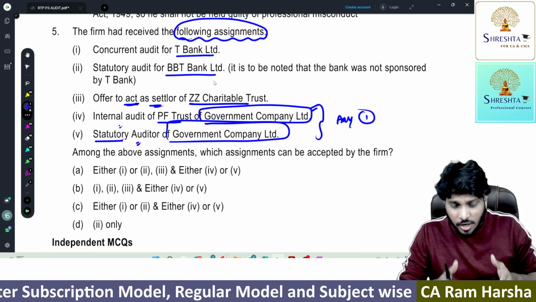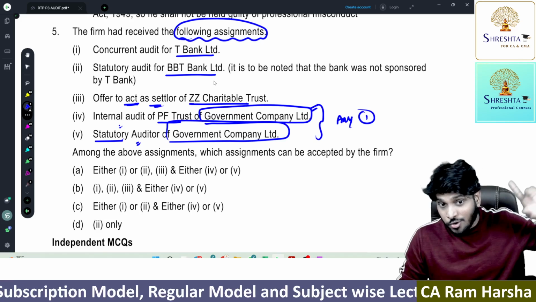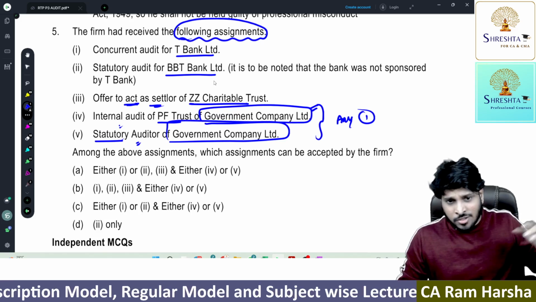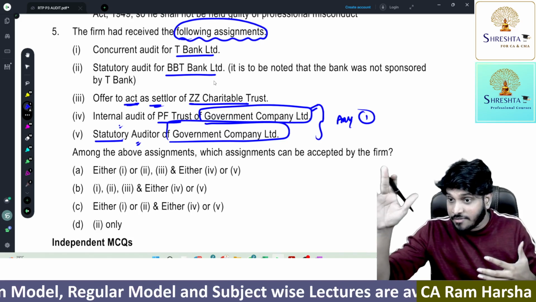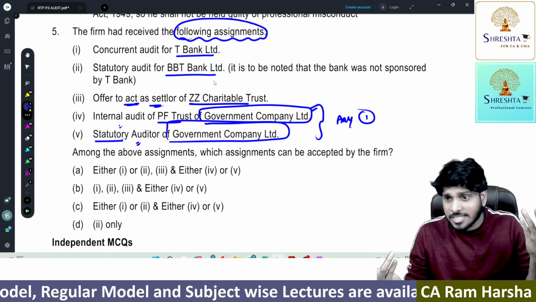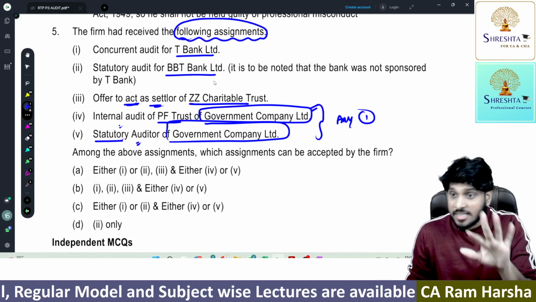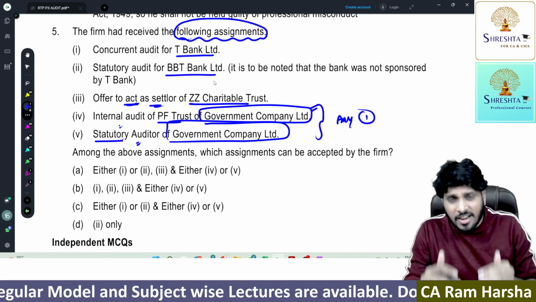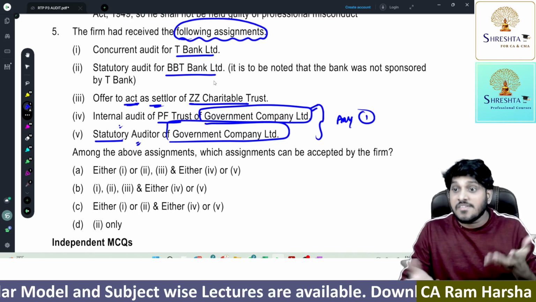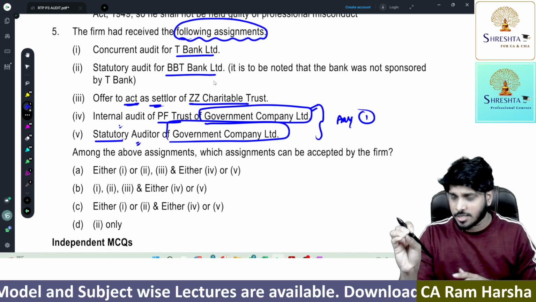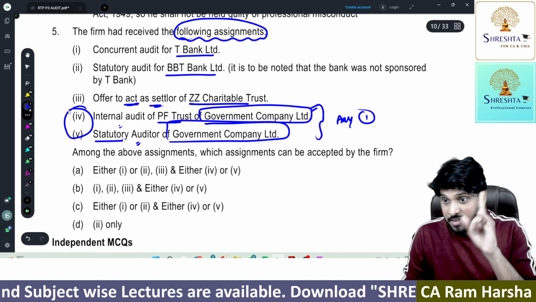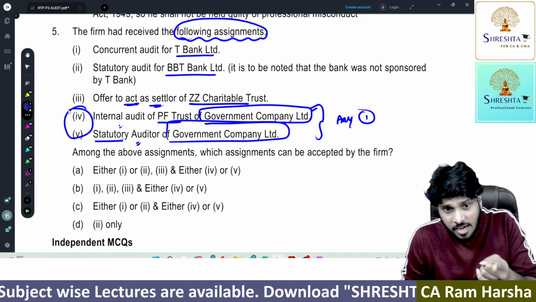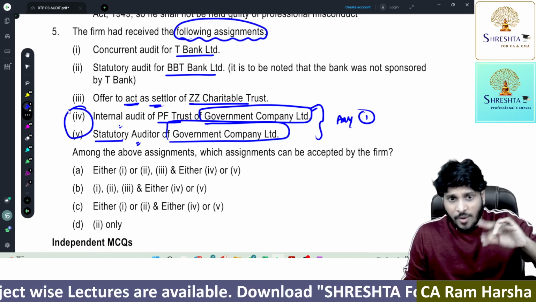Now, here they're all asking about stat audits. Only tax audit he has right now. So until now, Mr. K or the firm has not accepted any much of stat audits. They didn't give any information about that. So even after accepting these stat audits, we assume that it is within ceiling limit. So can the firm accept between 4th and 5th assignment? Anyone they can accept. If at all they accept internal, they cannot accept stat audit or vice versa.